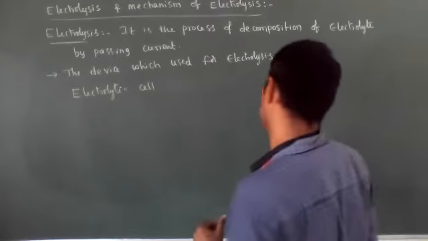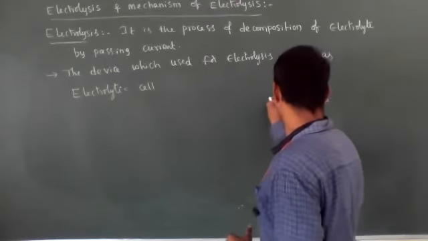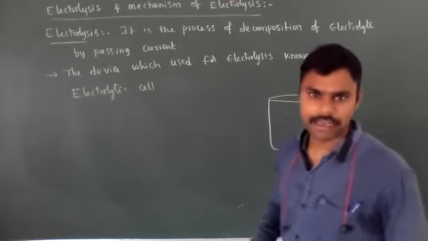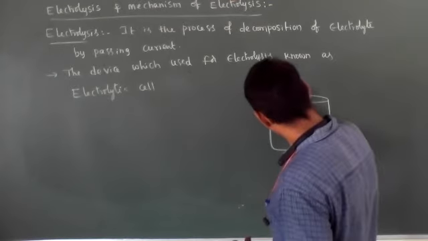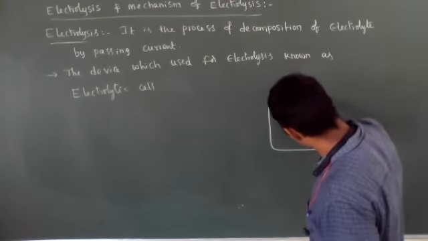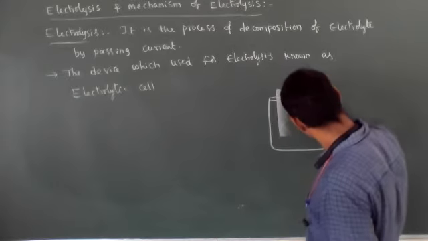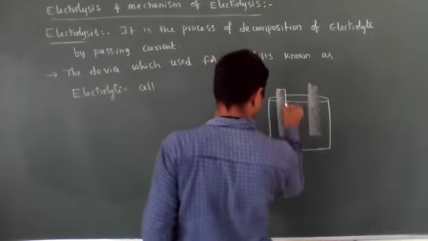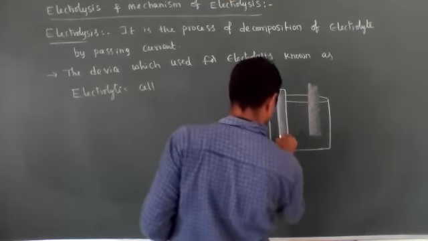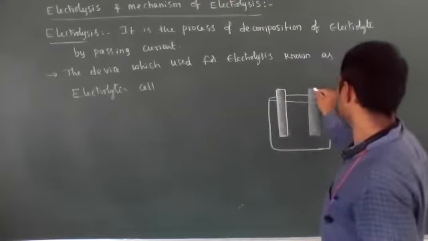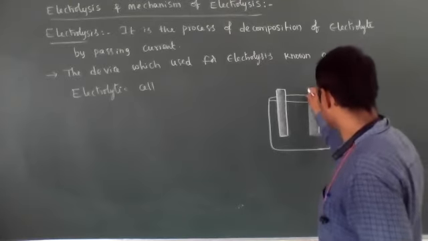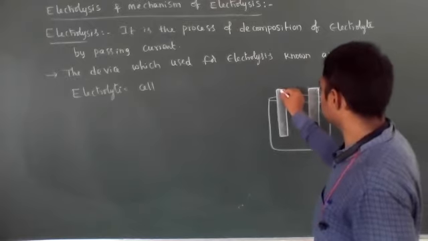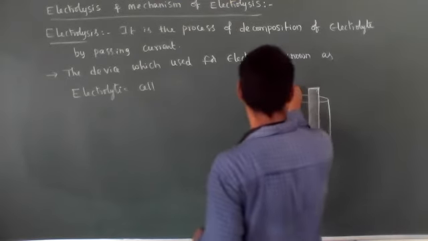See, for the construction of an electrolytic cell, we need to take one U-shaped tube. Okay, in that U-shaped tube we have to take two electrodes, cathode and anode.